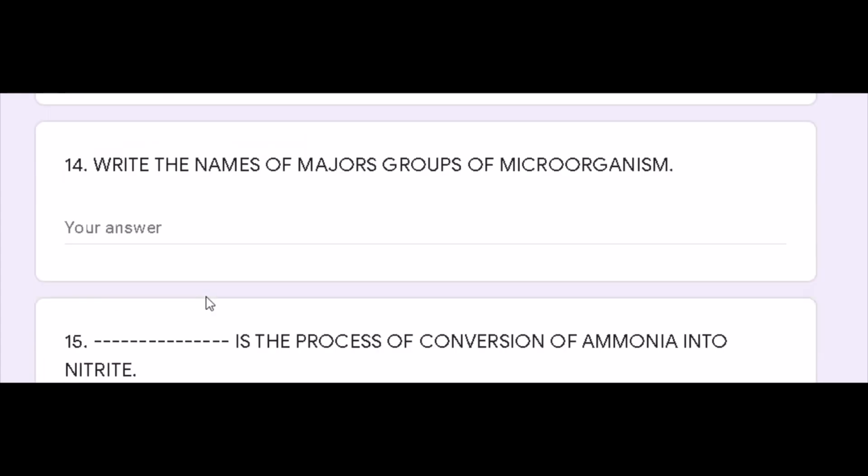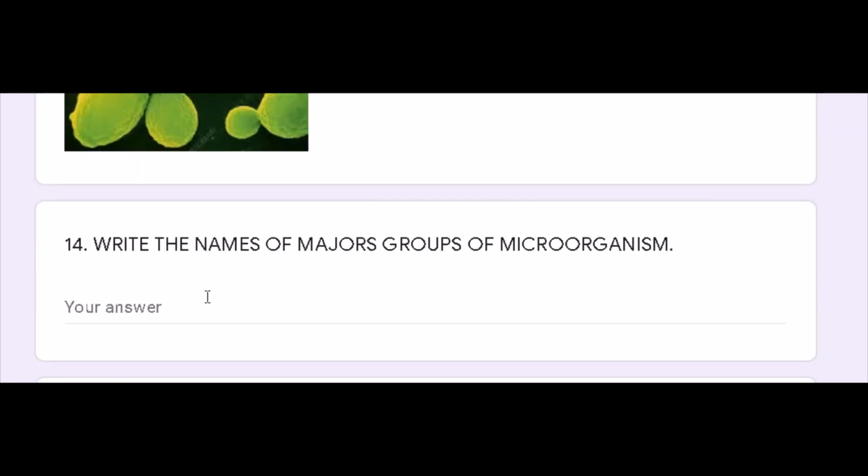Now we will move to question number 14. Write the names of major groups of microorganisms. As I told you in an earlier question, the microorganisms are broadly classified into 4 groups, which are bacteria, fungi, protozoa and virus. So the 4 groups are bacteria, fungi, protozoa and virus.